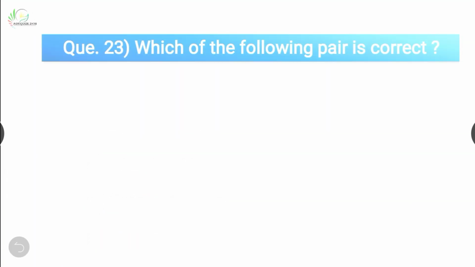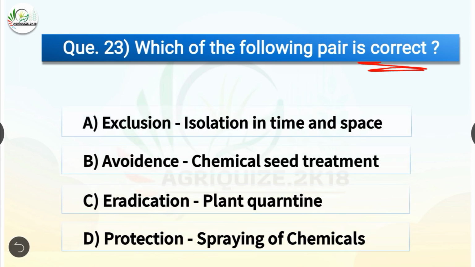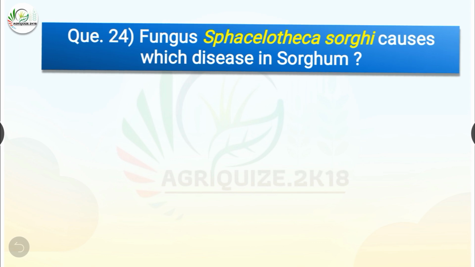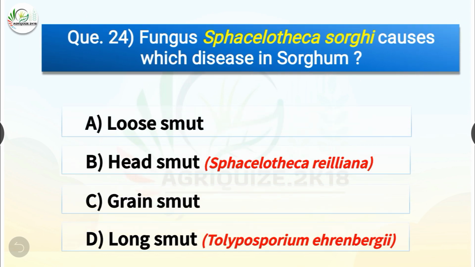Question number 23. Which of the following pairs is correct? The options are exclusion, isolation in time and space; avoidance, chemical seed treatment; eradication, plant quarantine; or protection, spraying of chemicals. The correct answer is option D, protection, spraying of chemicals. This pair is correct, whereas others are wrong. Question number 24. Fungus Phaeocytostroma sorghi causes which disease in sorghum?